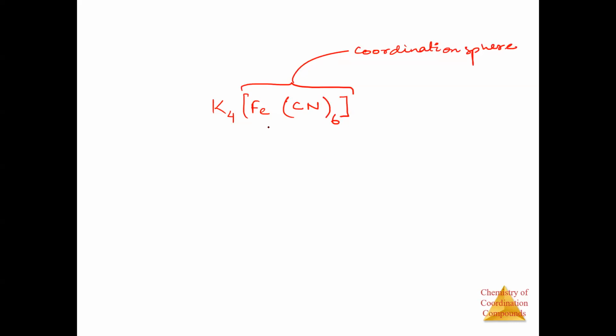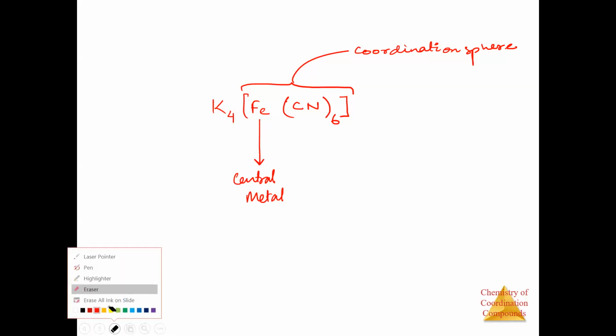Okay, this whole thing is known as the coordination sphere. Then the metal atom which is inside the coordination sphere is known as the central metal atom.